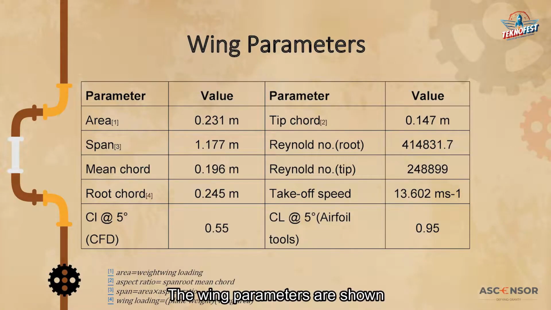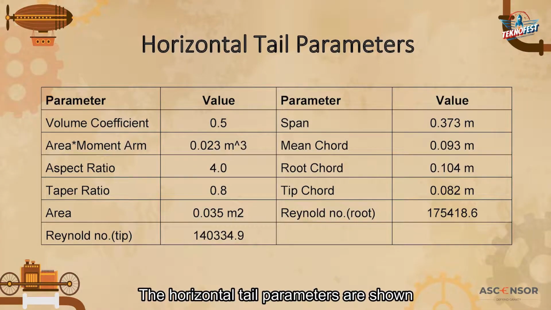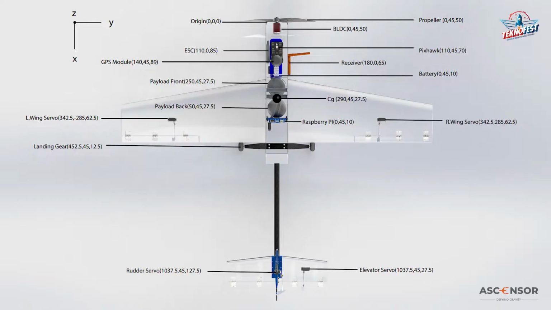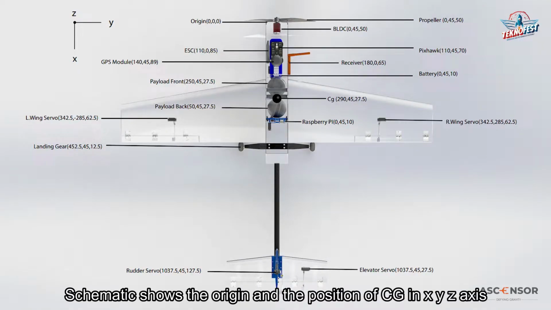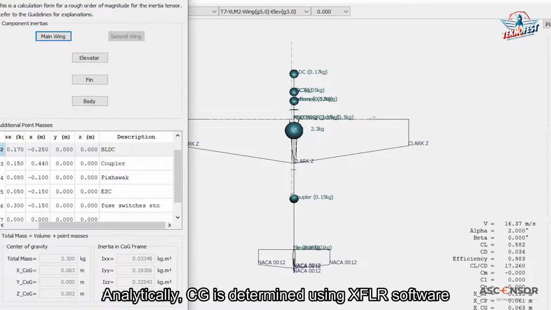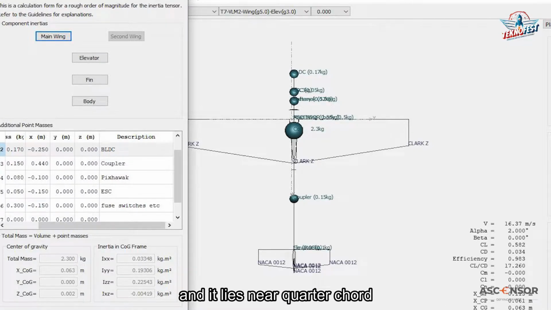The wing parameters are shown. The horizontal tail parameters are shown. The vertical tail parameters are shown. The schematic shows the origin and the position of CG in X, Y and Z axis. Analytically, CG is determined using XFLR software and it lies near quarter chord.